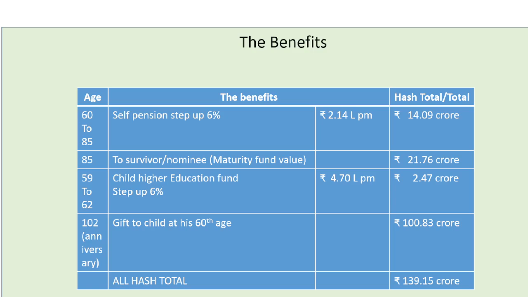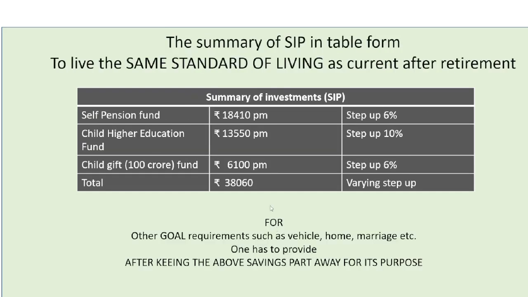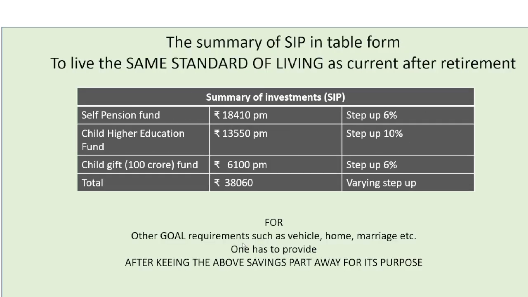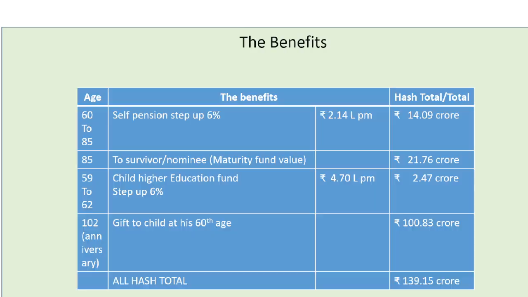Gift to the child at the child's 60th age, that is the 102nd anniversary of the parent, the pensioner, is 100.83 crore, about 100 crore. All this has a total benefit of 139.15 crore. What we started with was a 38,000 rupees SIP per month for 18 years only, and we have got this with so many benefits.